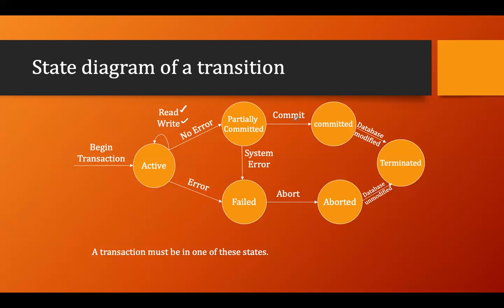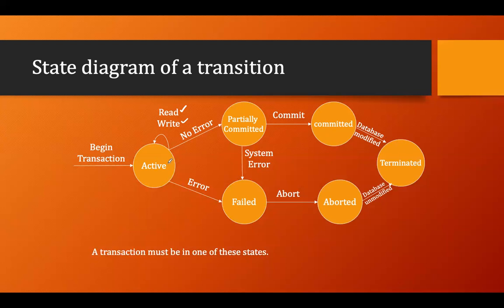Means after the commit operation, the data which is manipulated by the read and write operations will be reflected into the database. And in the committed state, the database will be modified and your transaction will be terminated. So this is the flow when there is no problem.